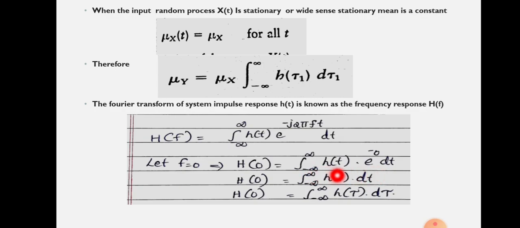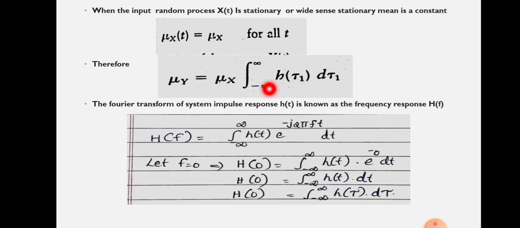Similarly, if you vary the variable of integration from t to tau, then it will become integral from minus infinity to plus infinity of h of tau into d tau. So for any variable of integration, the integral of this quantity, h of tau into d tau, will become h of 0. So we can substitute this value here, and you will get mu y equal to mu x into h of 0.